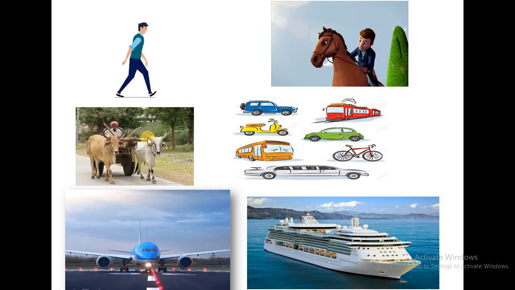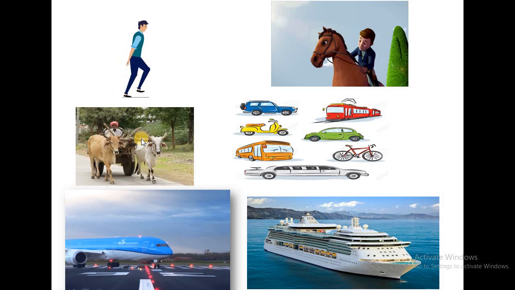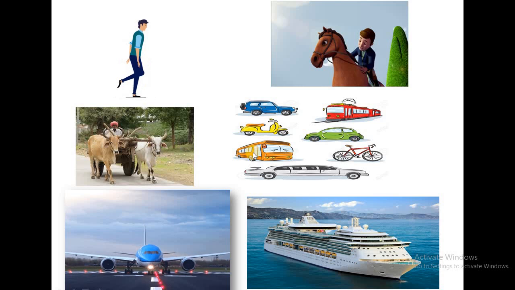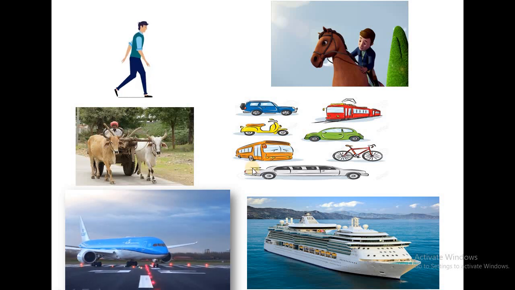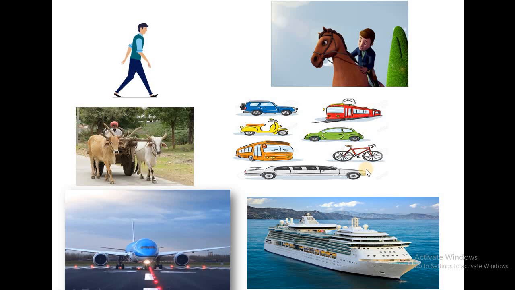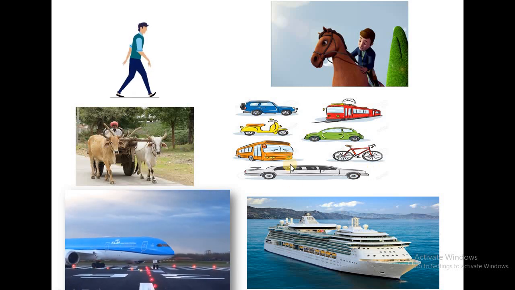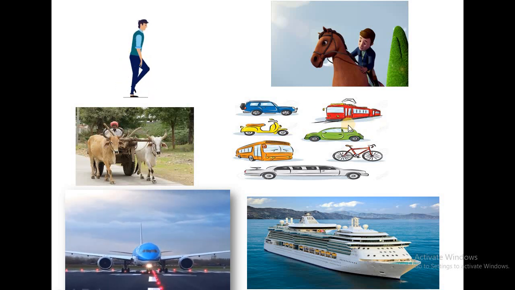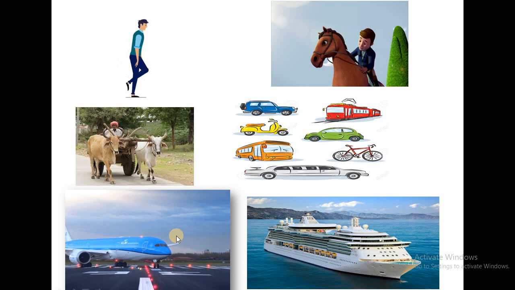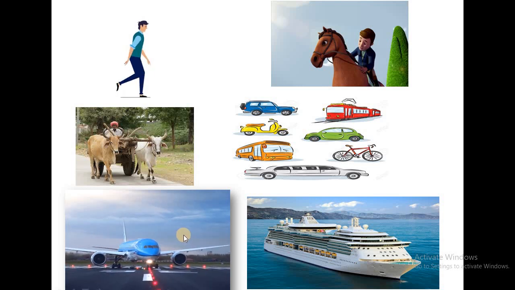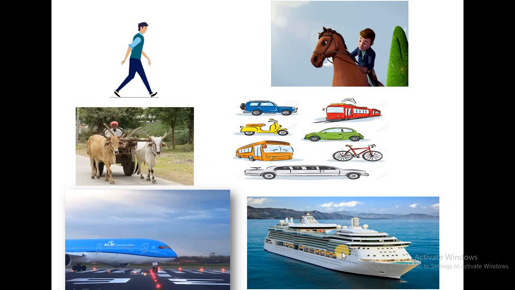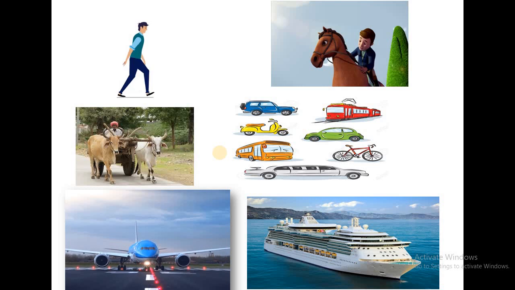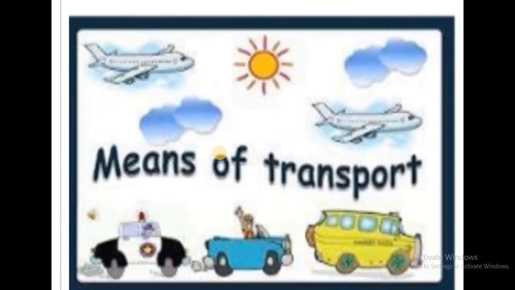And after the invention of the wheel, after the invention of different kinds of vehicles, people started using cycle or bicycle, bike, scooter, car, bus, train, and then slowly and gradually people started using planes, helicopters, ship or steamer. So in today's video, we will learn means of transport.